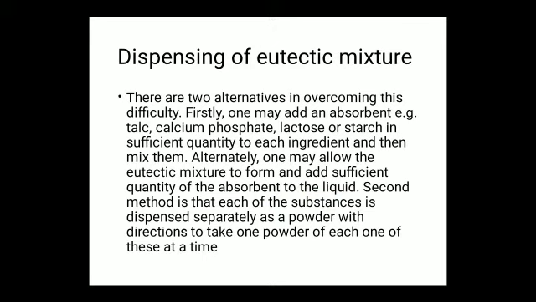Dispensing of eutectic mixtures: when low melting point substances are combined together to form a liquid, this process can be prevented by adding suitable absorbents like talc, calcium phosphate, lactose or starch. A sufficient quantity can be added to prevent the formation of a eutectic mixture. Starch, talc, calcium phosphate and lactose are examples of absorbents used.